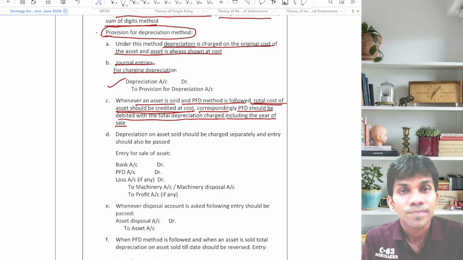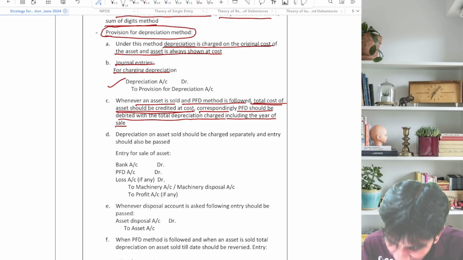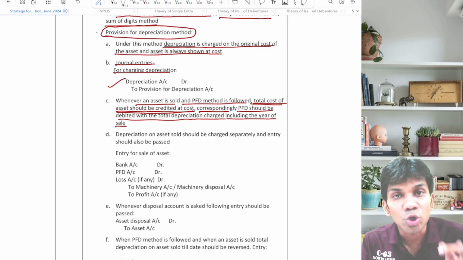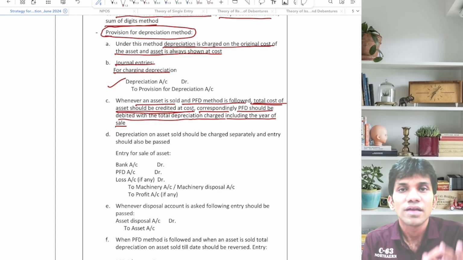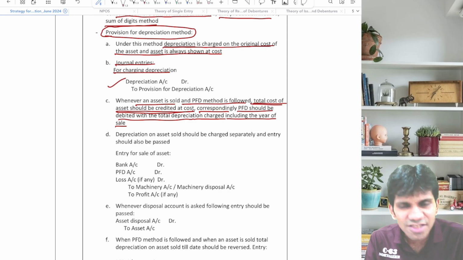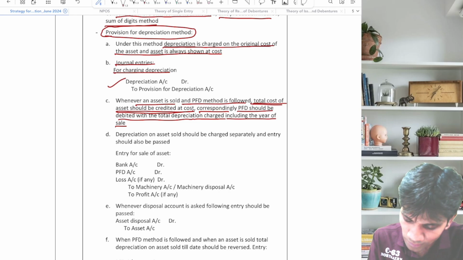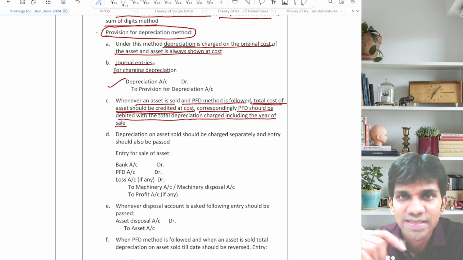In short, जब भी आप असेट बेचोगे, whenever you will sell an asset, asset should be credited at cost and PFD should be debited with the total depreciation you have charged till date, including the year of sale. मतलब आज तक का depreciation including the year of sale you are supposed to debit PFD. Now, इसमें आप क्या याद रखोगे, asset आएगा भी cost पे, जाएगा भी cost पे.